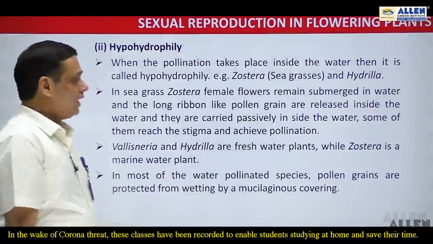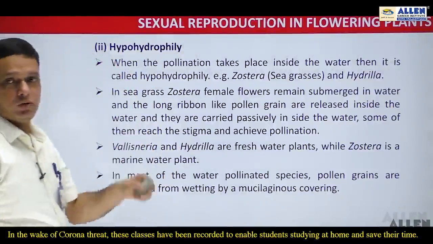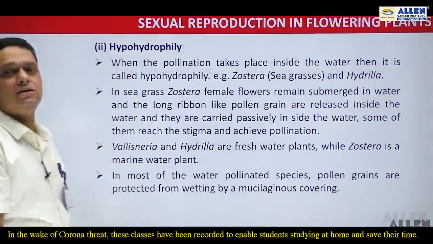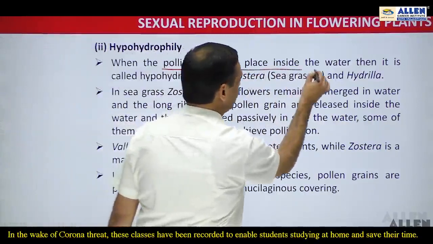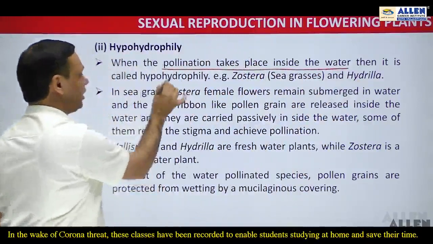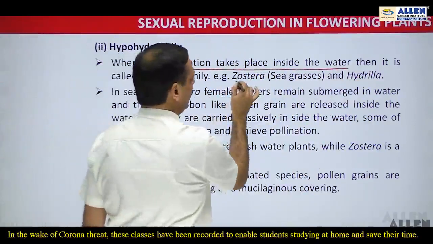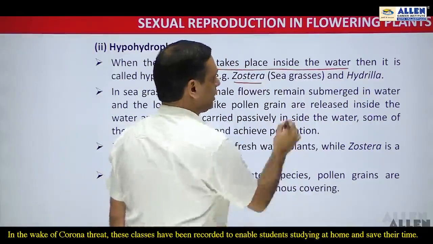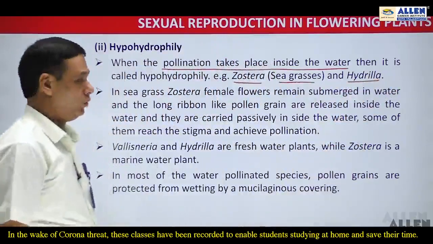Now another one is hypohydrophily. Hypo means below, means inside the water. When the pollination takes place inside the water, that is known as hypohydrophily. And this hypohydrophily occurs in Zostera, that is the sea grasses, and in the case of Hydrilla also.